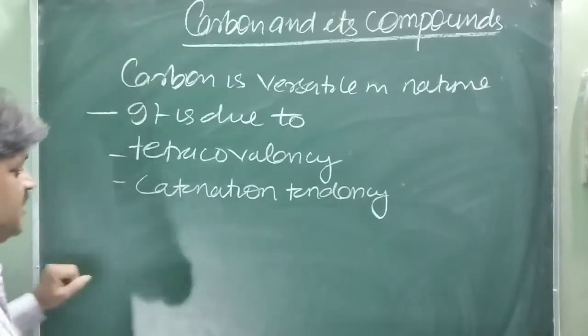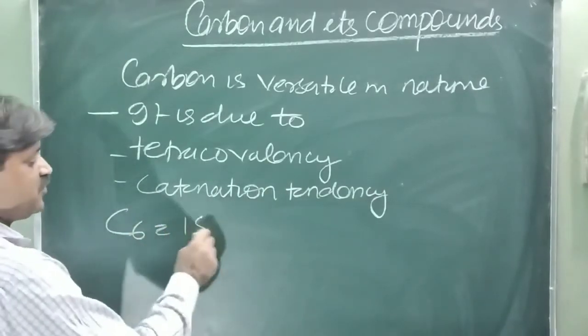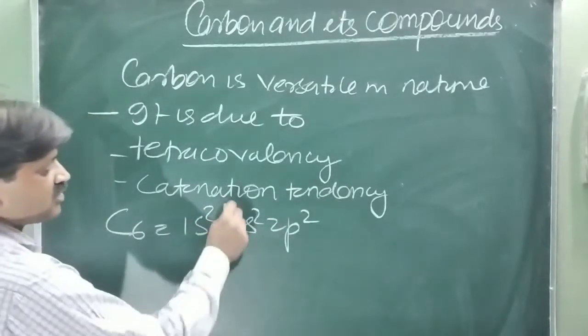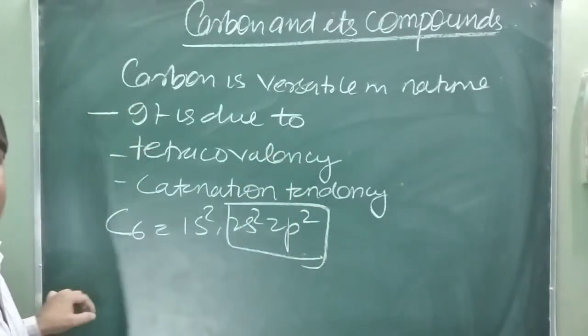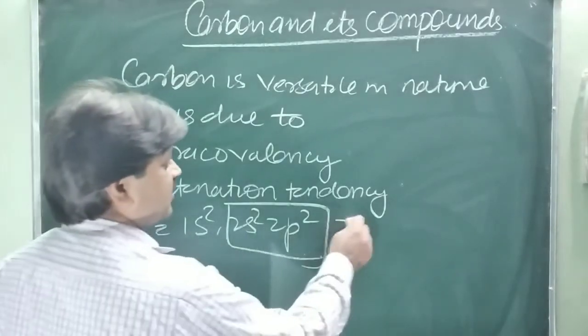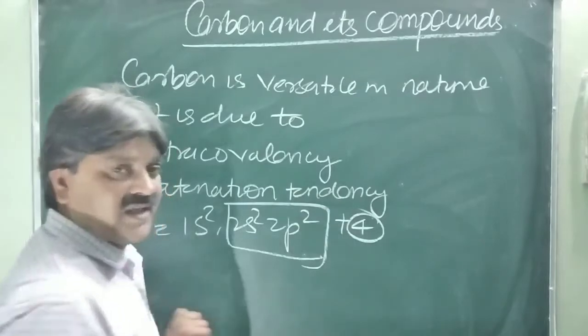What is tetracovalency? Carbon has atomic number 6, with configuration 1s2, 2s2 and 2p2. So in the outermost shell of carbon there are 4 electrons. For achieving the stable structure, how many electrons are required? 4 electrons. When it gets 4 electrons, it becomes an octet and stable.